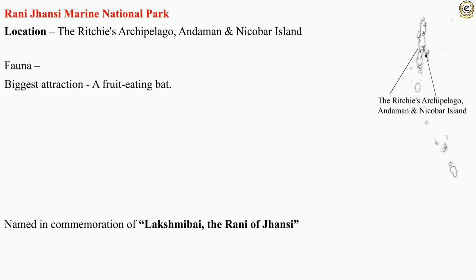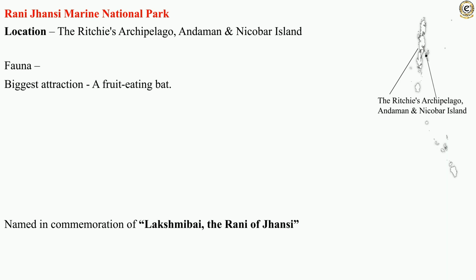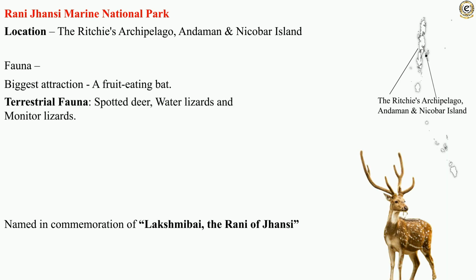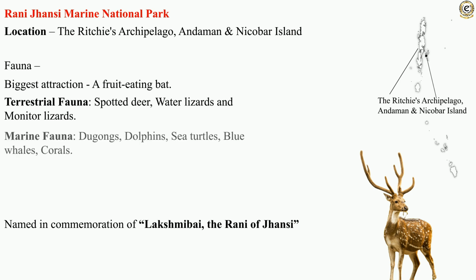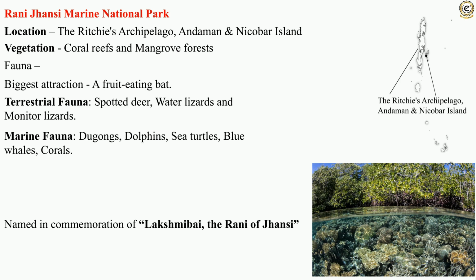The biggest attraction of this national park is the fruit-eating bat. Apart from that, one can find terrestrial fauna such as spotted deer, water lizards, and monitor lizards here. Marine fauna such as dugongs, dolphins, sea turtles, blue whales, and corals can also be found here. The vegetation includes coral reefs and mangrove forests.